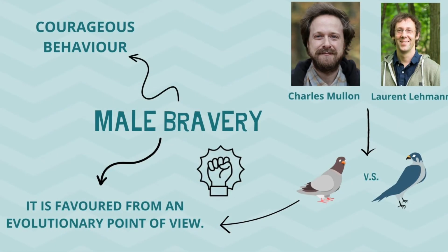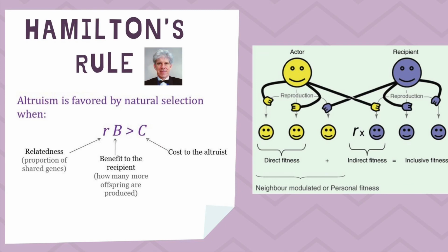Bravery is defined as having a courageous behavior. The evolution of this characteristic will depend on the particular situation of the group, if they win or lose the war. However, most of the studies, such as the one of Charles Mullon and Laurent Lehmann, in which they put doves and hawks together to see if they could coexist, have verified that bravery is favored from an evolutionary point of view. This rule supports a natural selection supporting genetic success, not reproductive success in itself.